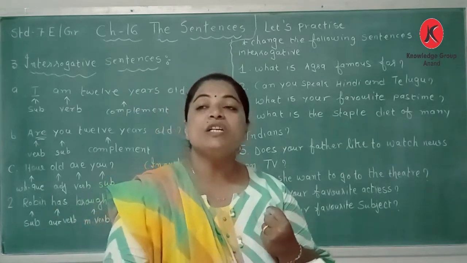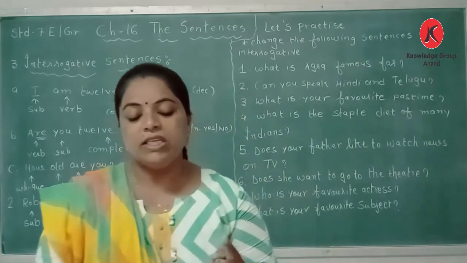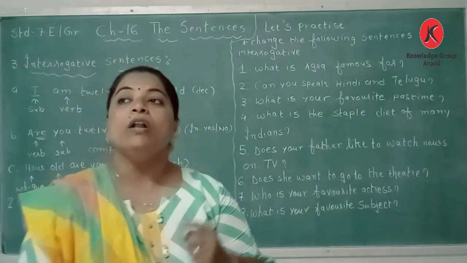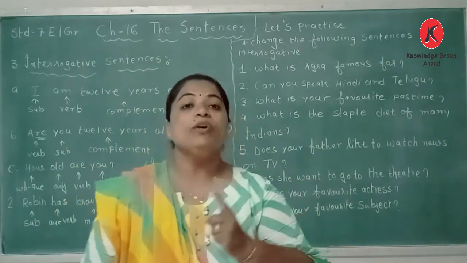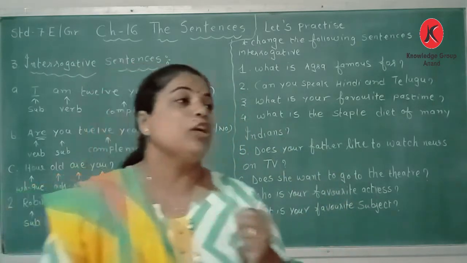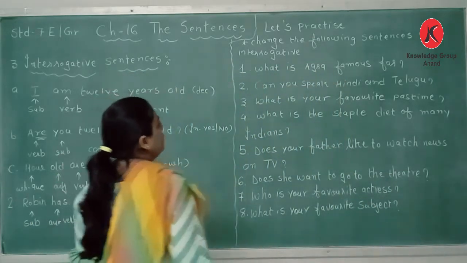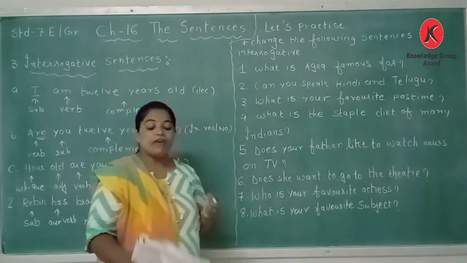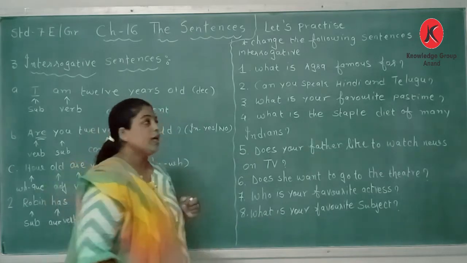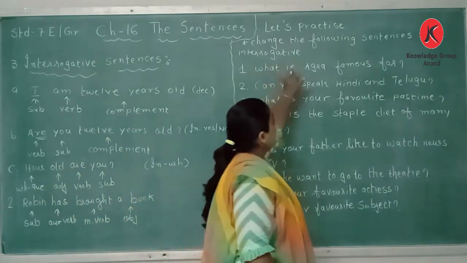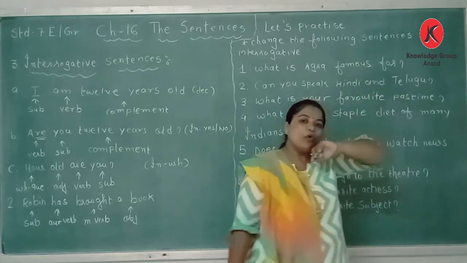The first sentence is, Agra is famous for the Taj Mahal. In the bracket it is given, we have to change the sentence into a WH question. So what is Agra famous for?